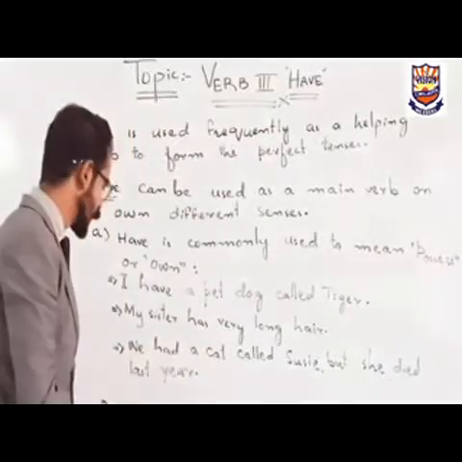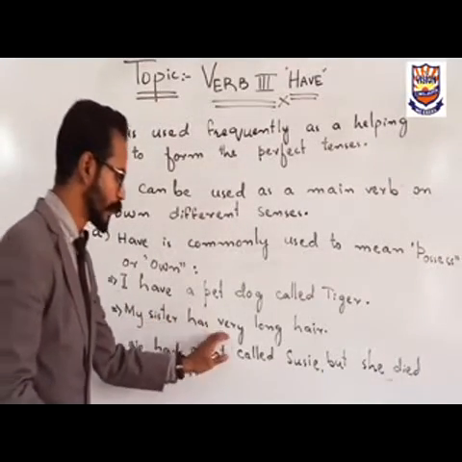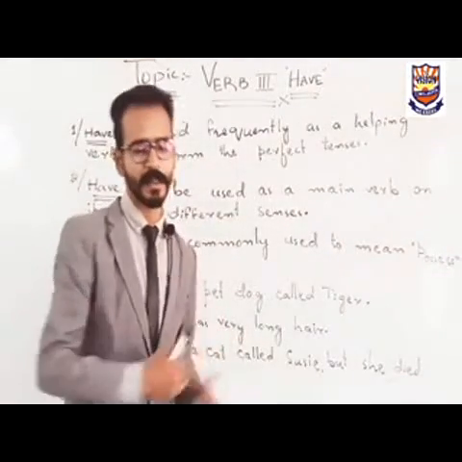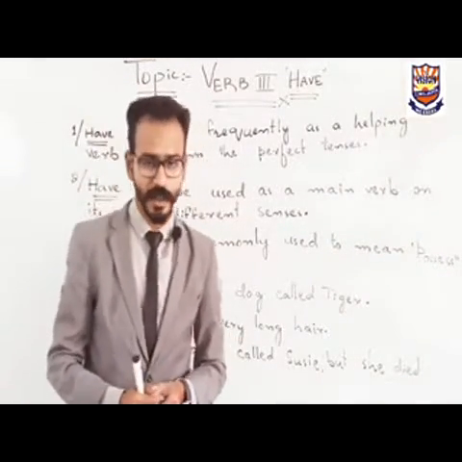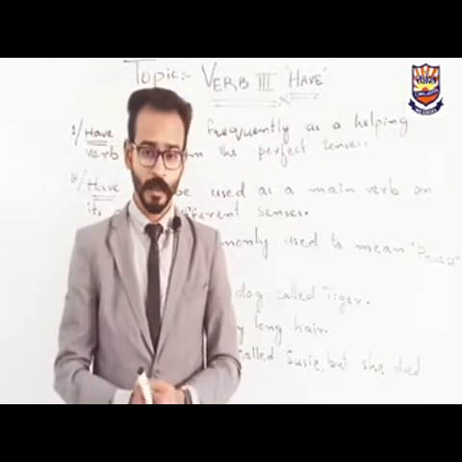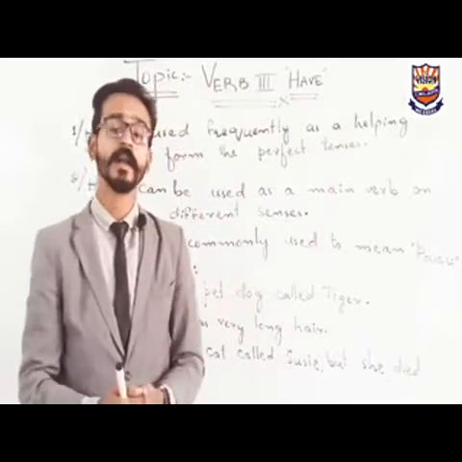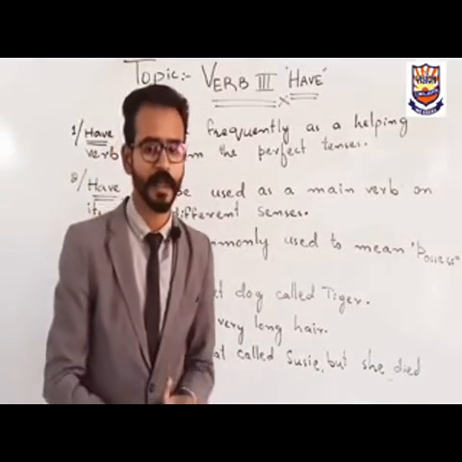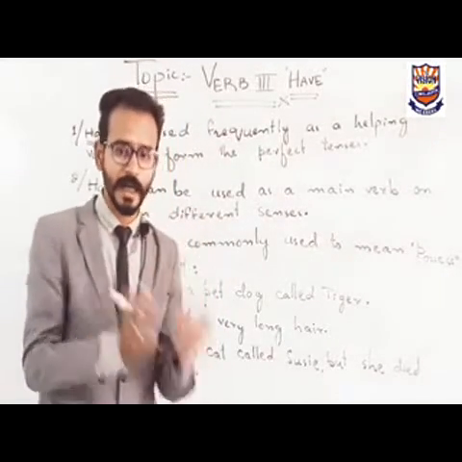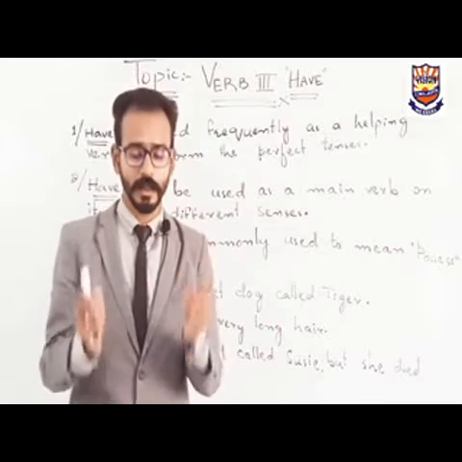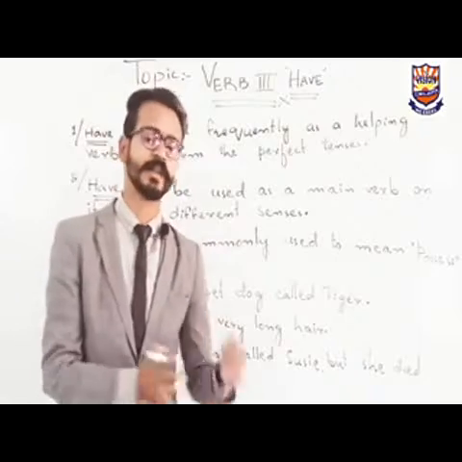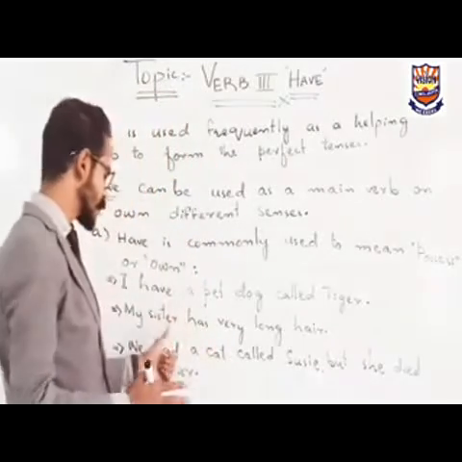Clear, guys? The second example is: my sister has very long hair. It means that the long hair is the property of my sister. She has long hair. Now the difference between have and has: we have discussed that if we are using I, we, they, you, meaning first person or second person, we put have with them. But if our subject is third person singular, like he, she, it, or any singular name or subject, we will use has with that.